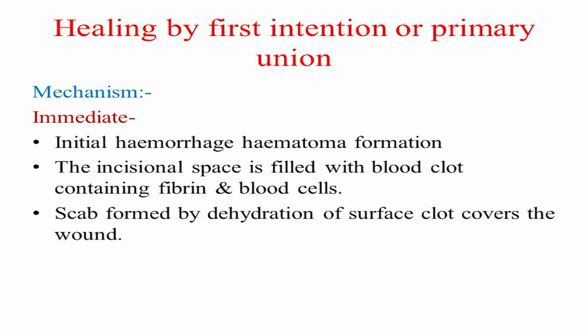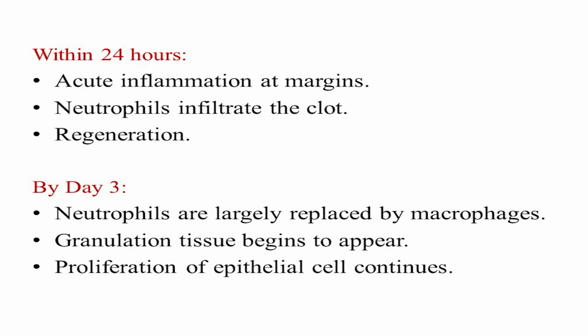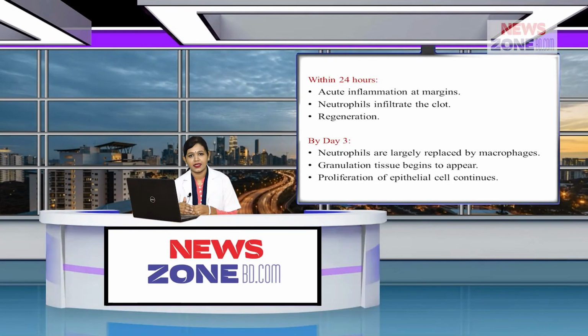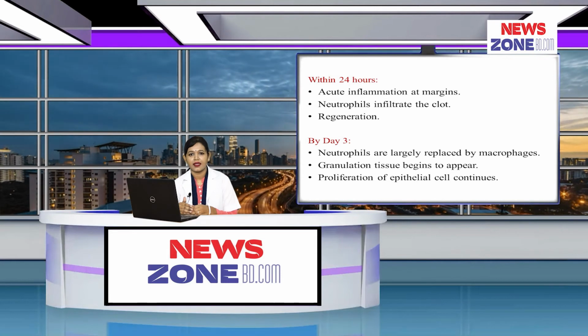Immediately after a wound, there is initial hemorrhage and hematoma formation, and the incisional space is filled with blood clot containing fibrin and blood cells, and there is usually scab formation by the dehydration of the surface clot that covers the wound. Within 24 hours, there is acute inflammation at the margin and neutrophils infiltrate the incisional space, and there is regeneration. That is, the basal cells of the epidermis at the cut edge acquire mitotic activity, proliferate and migrate to the site of the wound.